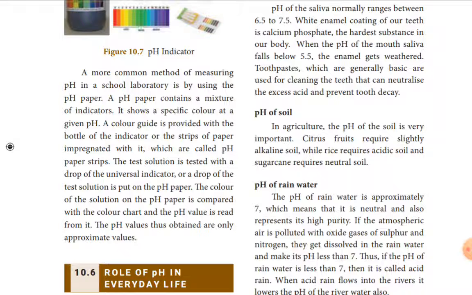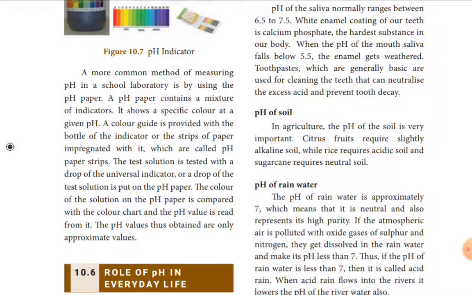It depends upon whether the solution contains hydrogen ion concentration or hydroxyl ion concentration. It gives different colors, and this color is always matched with the colored strips given as a cover on the pH testing paper.